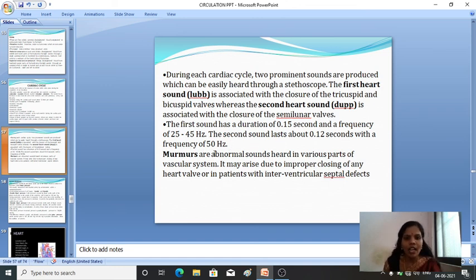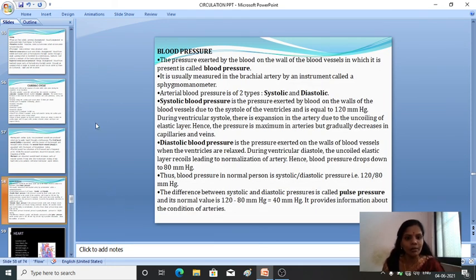Next are murmurs. This is an abnormal sound which is heard in various parts of the vascular system. It may arise due to the improper closing of the heart valves, or in patients with interventricular septal defects. Okay, so you have to keep in mind the sounds which are heard during the heartbeat. Then comes blood pressure.